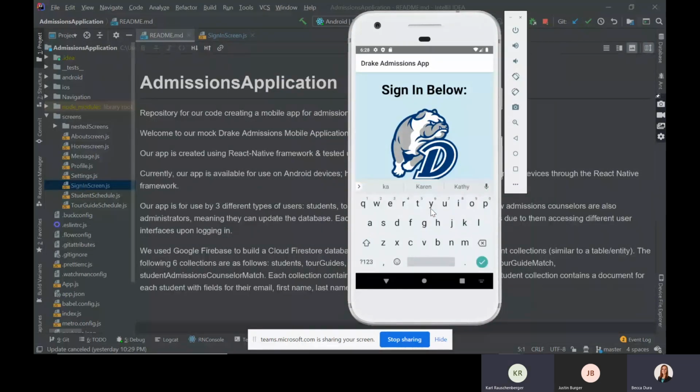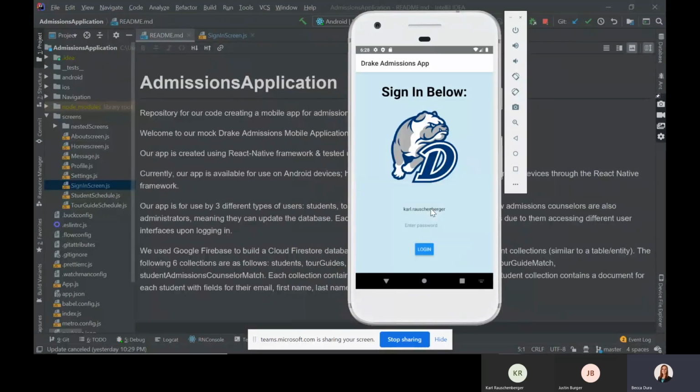I'll let Becca talk a little bit more. We just logged in as a student, and in our database, Carl is actually listed as a tour guide. So we can also show you real quick what it looks like for a tour guide.